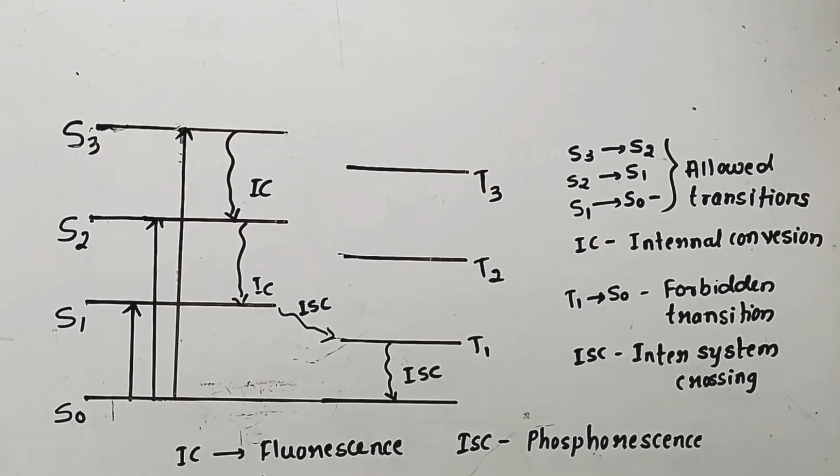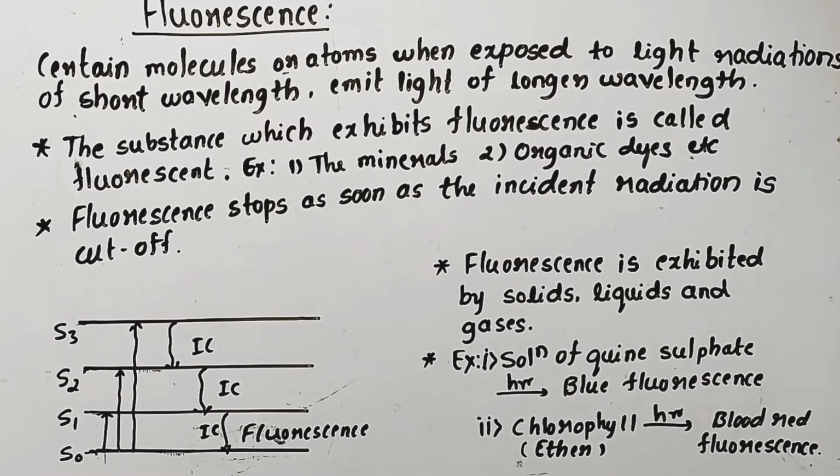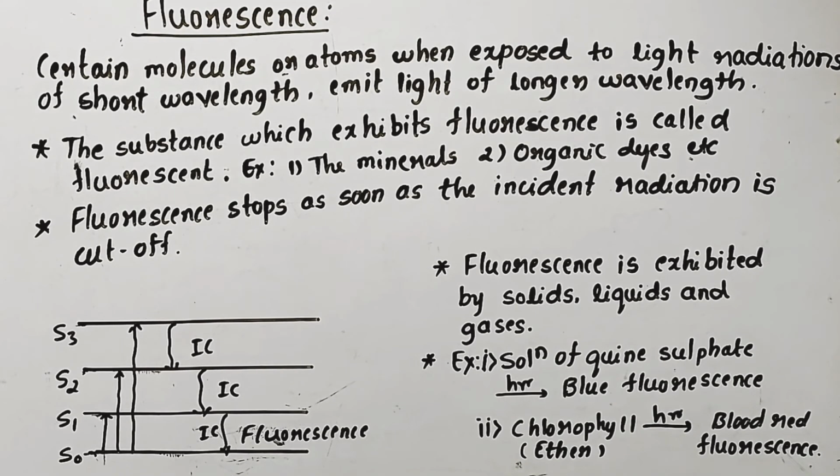We will move towards fluorescence. When certain molecules or atoms are exposed to light radiation of shorter wavelength and emit light of longer wavelength, it is called fluorescence. The substance which exhibits fluorescence is called fluorescent. Some minerals like fluorite, petroleum products, some organic dyes like eosin and fluorescein, and compounds like chlorophyll and riboflavin are known as fluorescents.